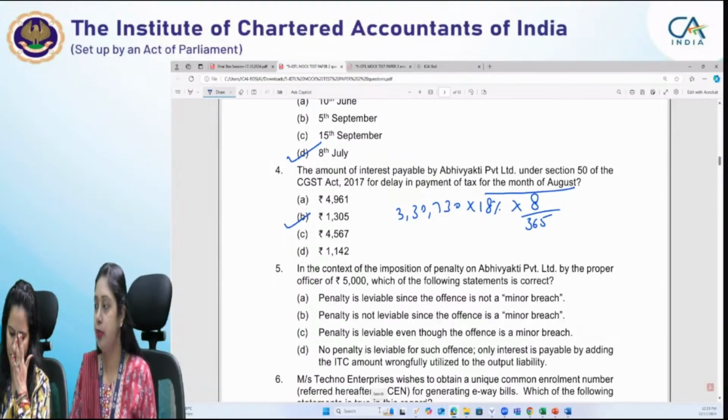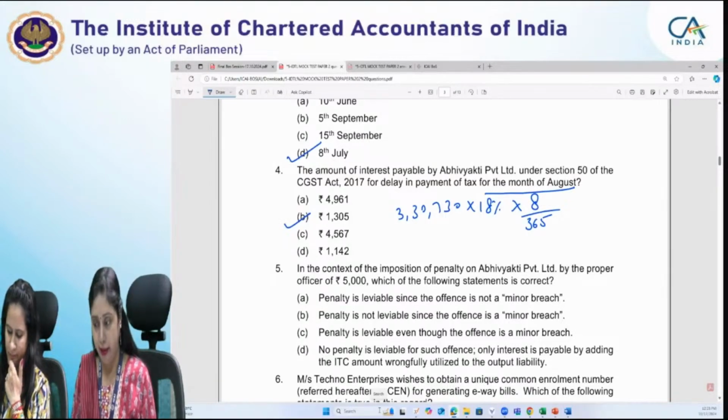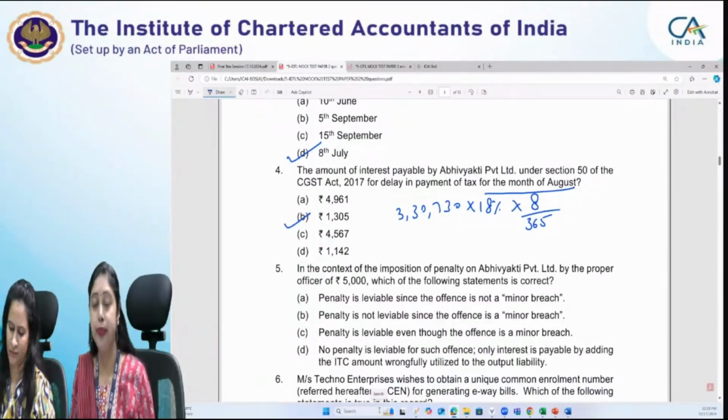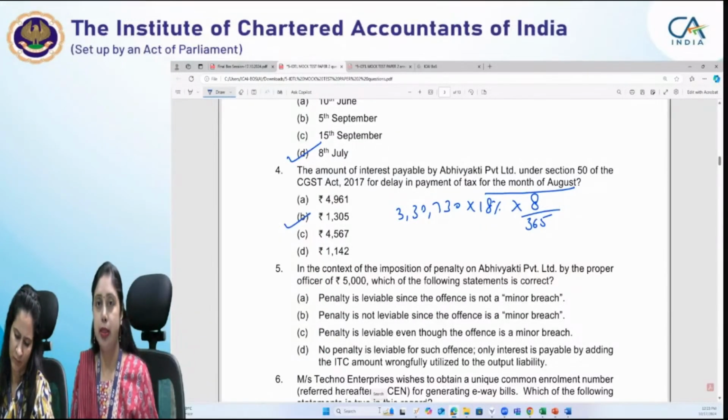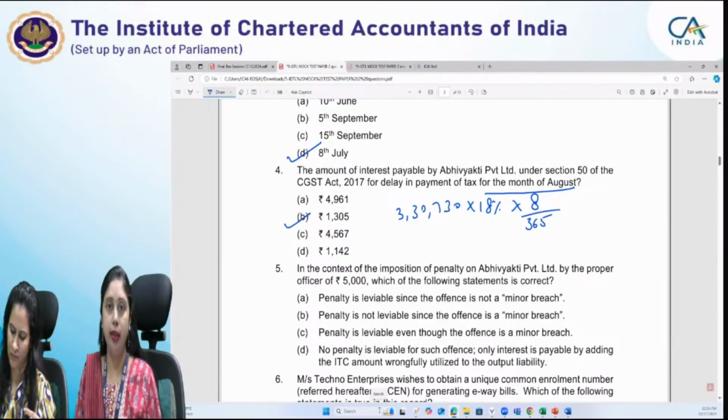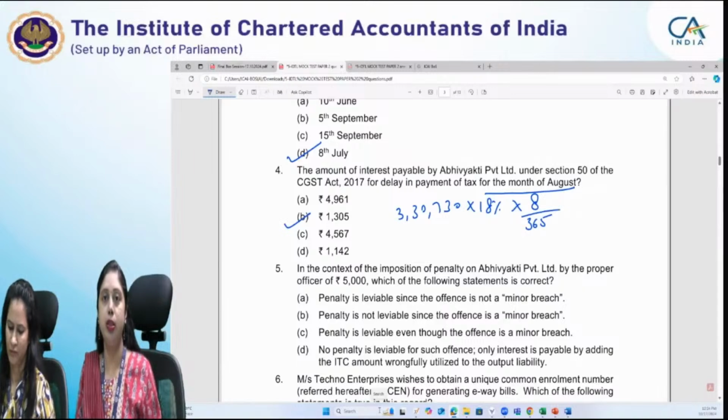So I would request Pradeep to once again go through his answer. In the context of imposition of penalty on Abhivyakti Private Limited by the proper officer, the proper officer has imposed a penalty of rupees 5,000 on Abhivyakti Private Limited. Now, which of the following statements is correct in this regard? First is penalty is leviable since the offense is not a minor breach. Second, penalty is not leviable since the offense is a minor breach. Now, the statement says that since amount involved is rupees 5,000, it is a minor breach. And you know that for a minor breach, the penalty is not imposable.